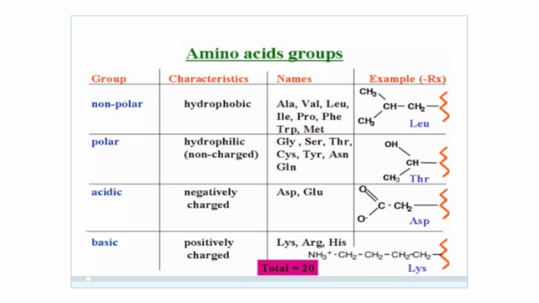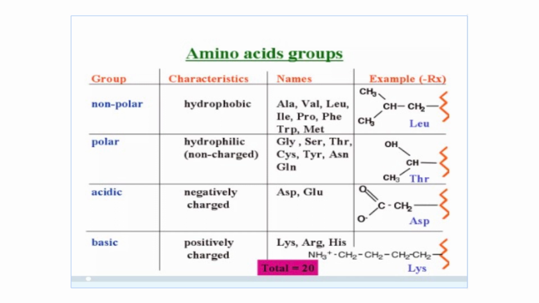Non-polar amino acids are hydrophobic in nature, and these are alanine, valine, leucine, isoleucine, proline, phenylalanine, tryptophan and methionine. Then polar amino acids are hydrophilic in nature, uncharged. They are glycine, serine, threonine, cysteine, tyrosine, asparagine and glycine.